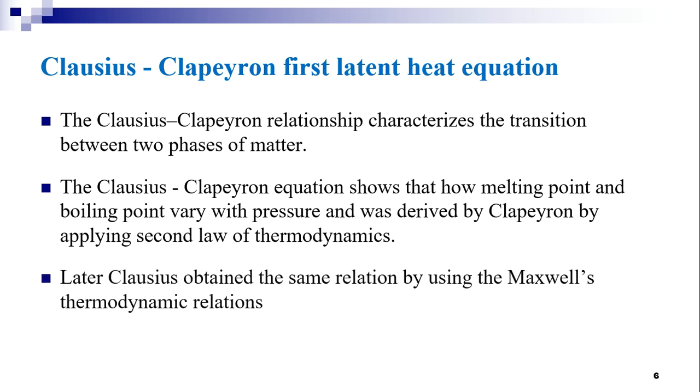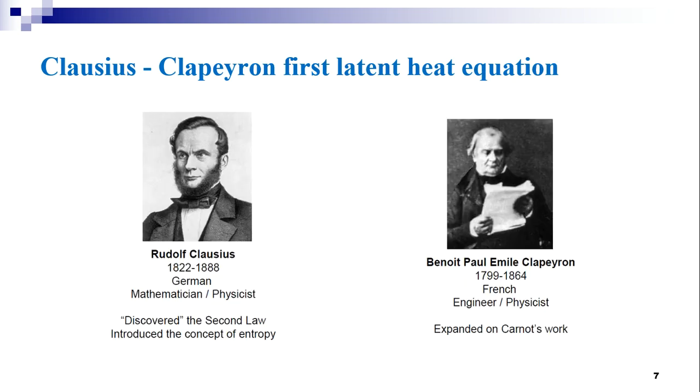Later, Clausius obtained the same relation by using Maxwell's thermodynamic relations. Here you can see the picture of Rudolf Clausius and Benoit Paul Emile Clapeyron.